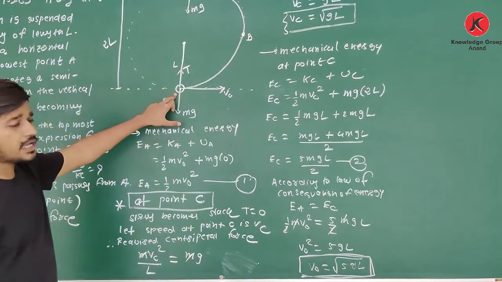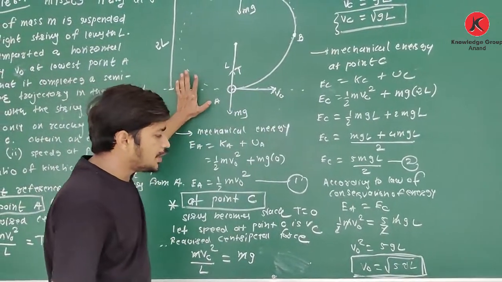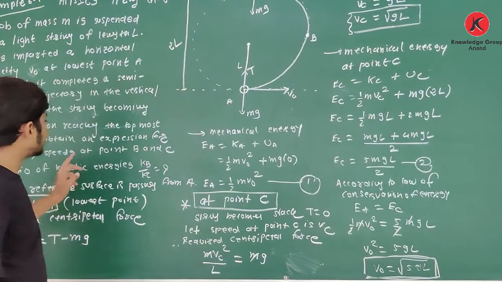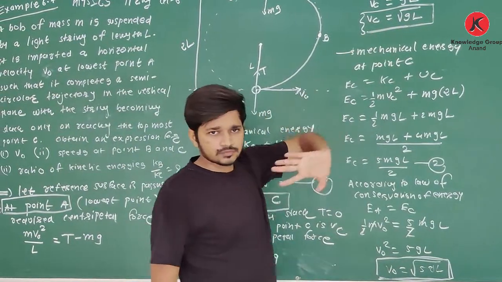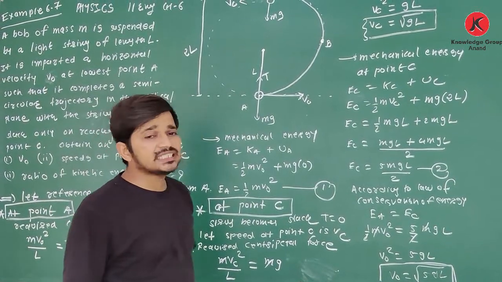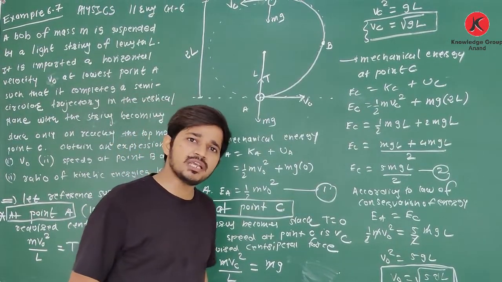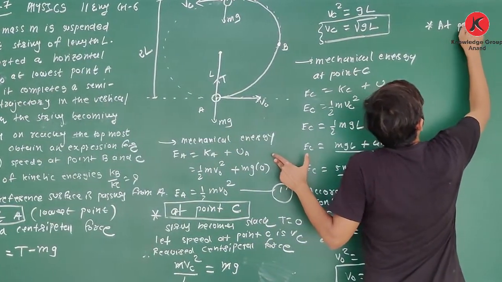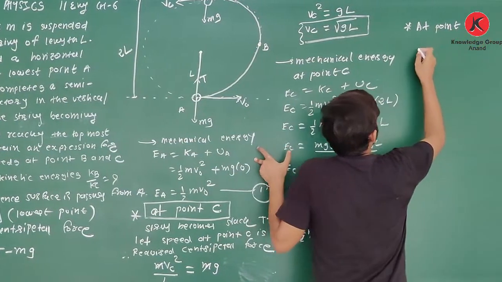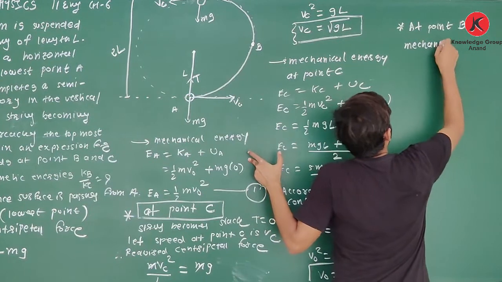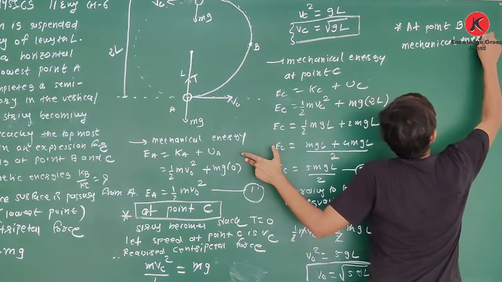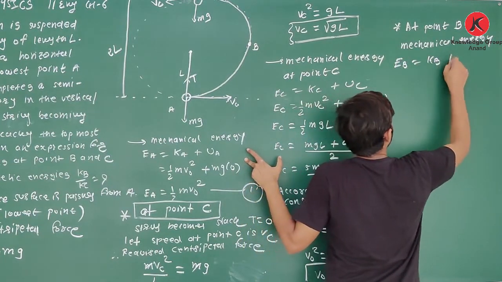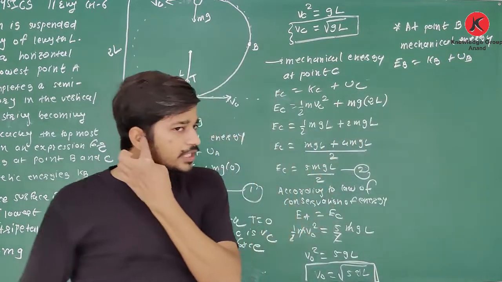So at the lowest point, the speed of the bob is under root 5gL. Clear? You also have to find the speeds at points B and C. At point C we have the speed. Now what is the speed at point B? At point B, we will find the total energy. The mechanical energy EB is equal to KB plus UB, kinetic energy plus potential energy.